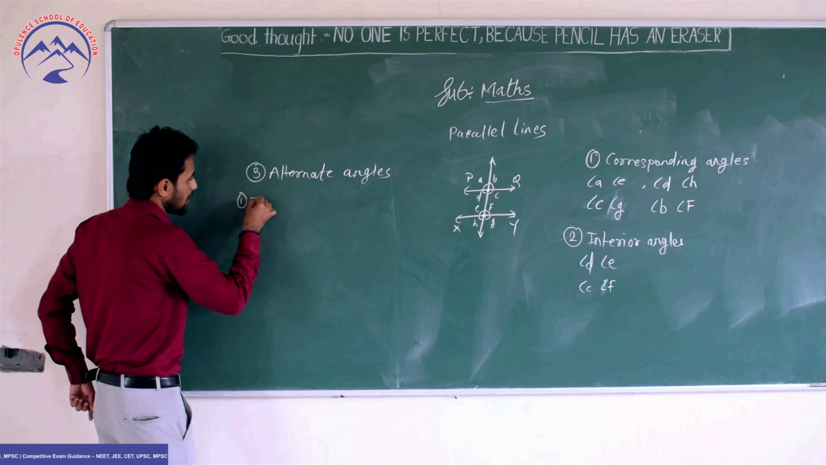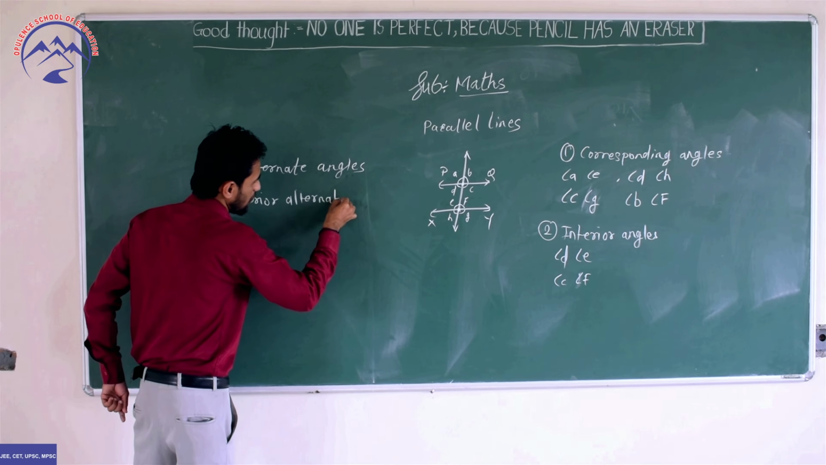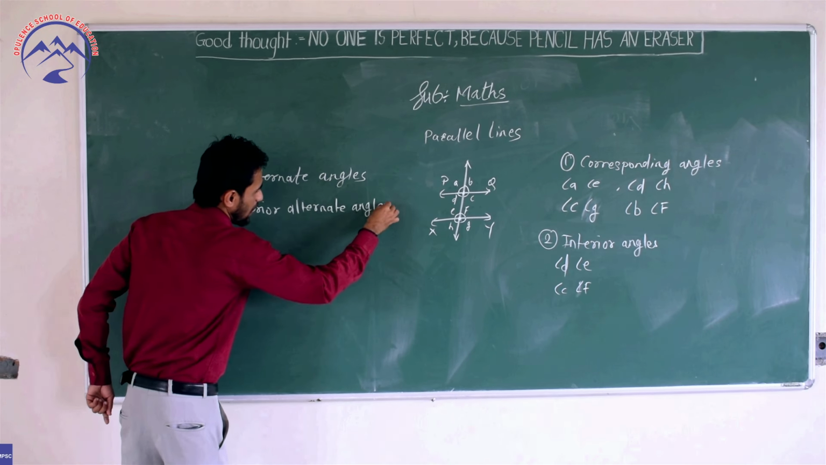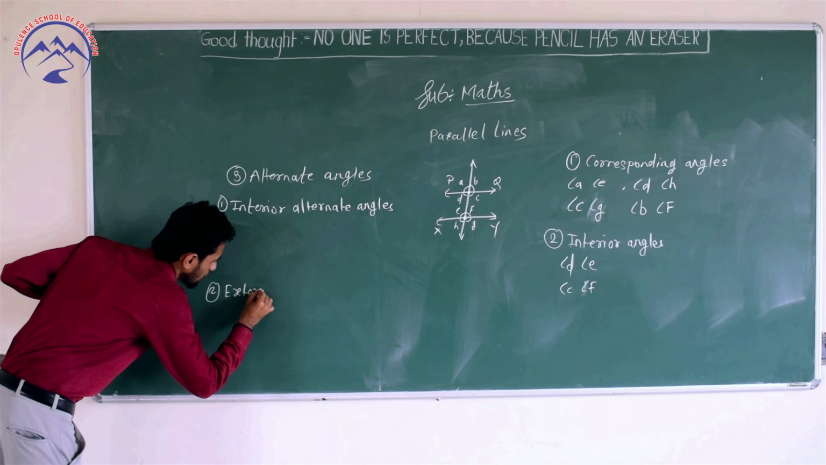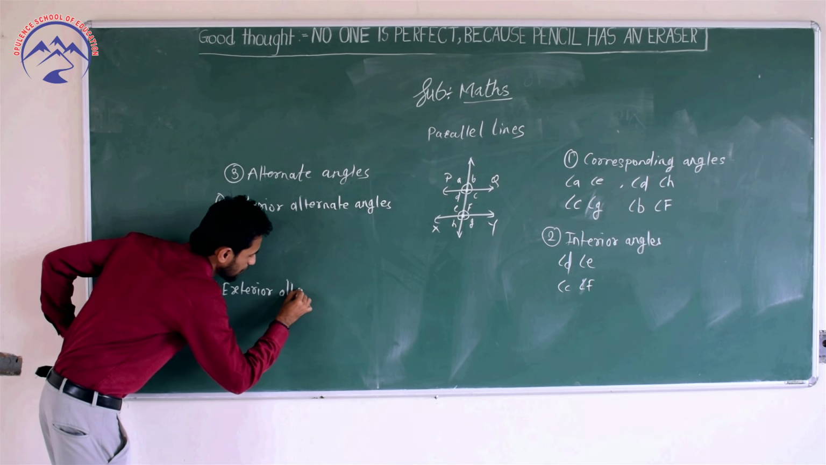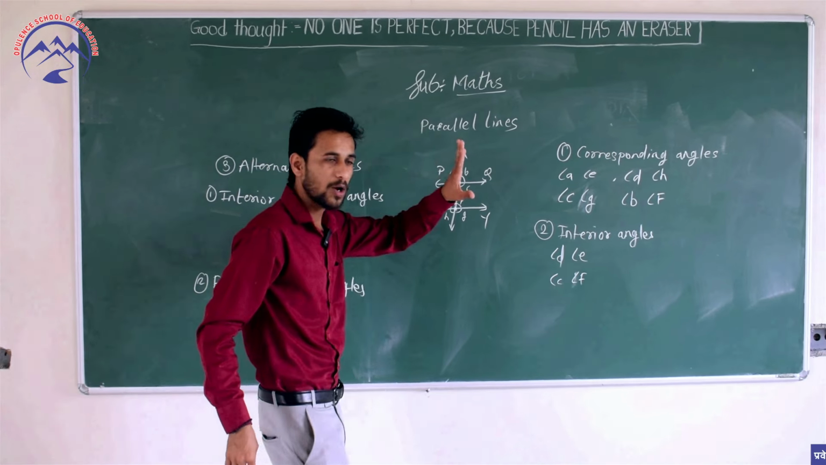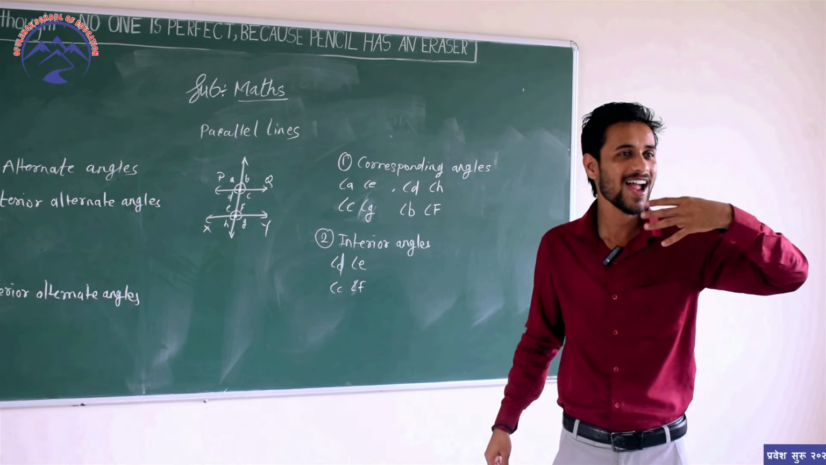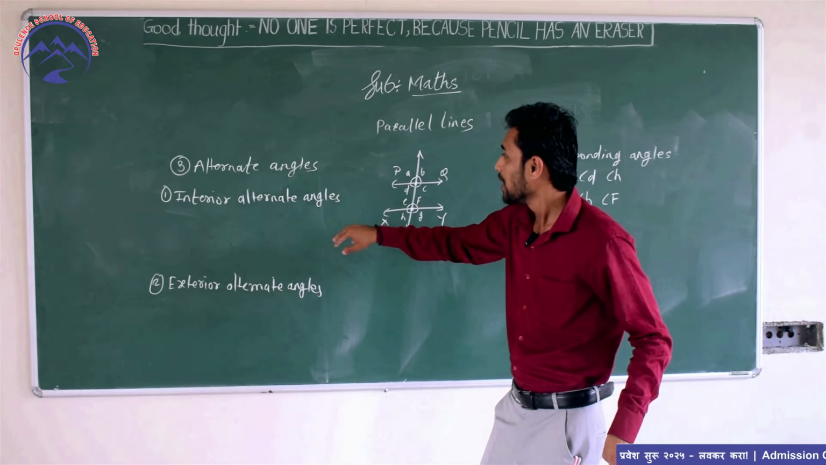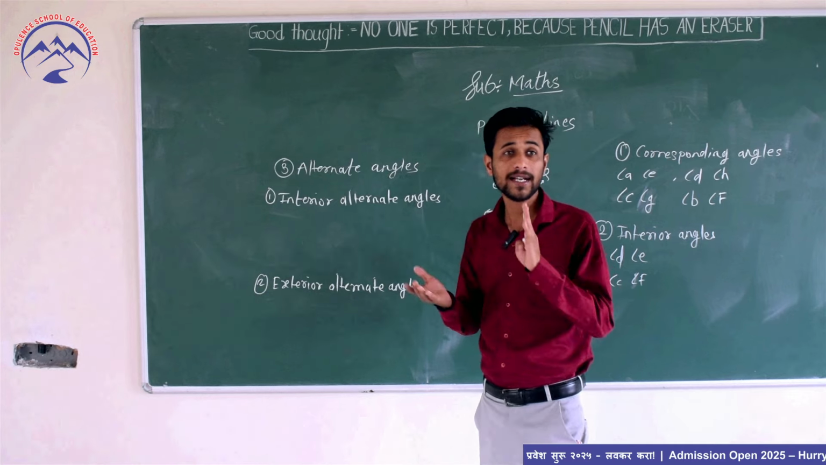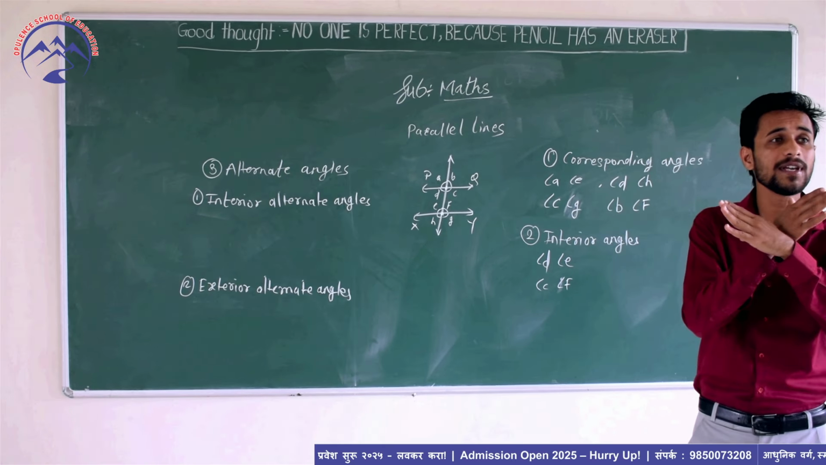First one is interior alternate angles, and the second one is exterior alternate angles. Interior alternate: I have told you the meaning of interior. So now tell me, what is the meaning of interior alternate? Interior alternate means they are interior angles, but alternate, meaning cross.